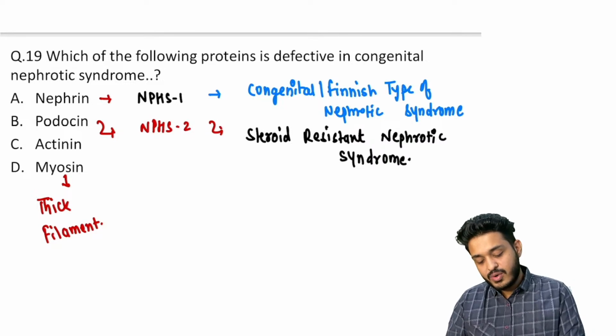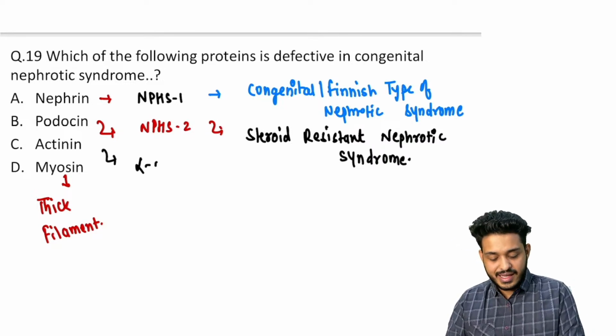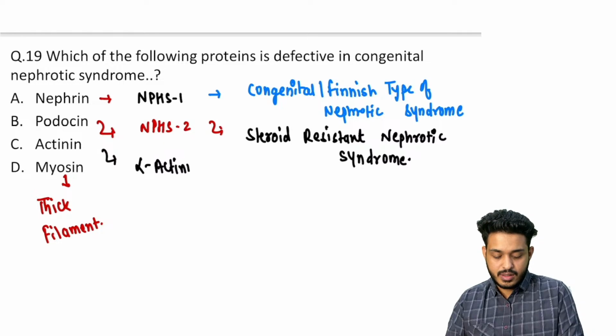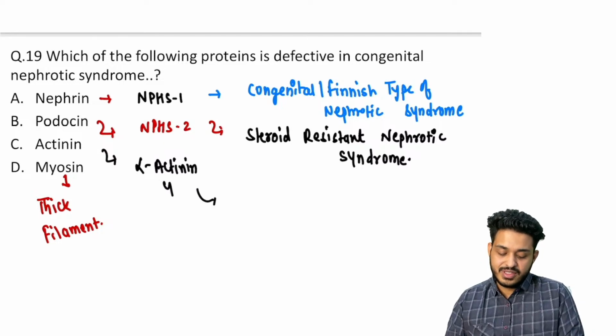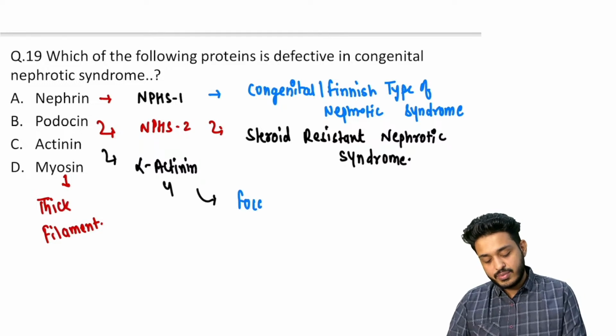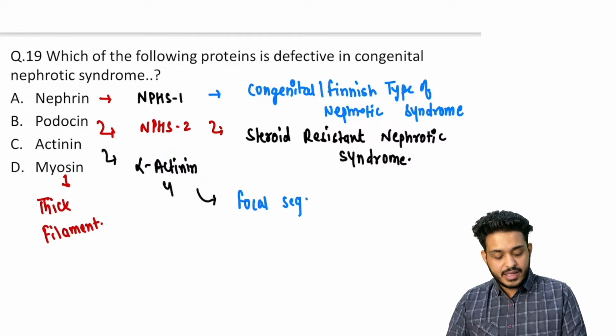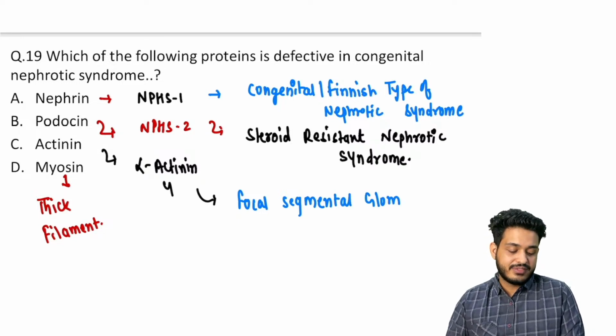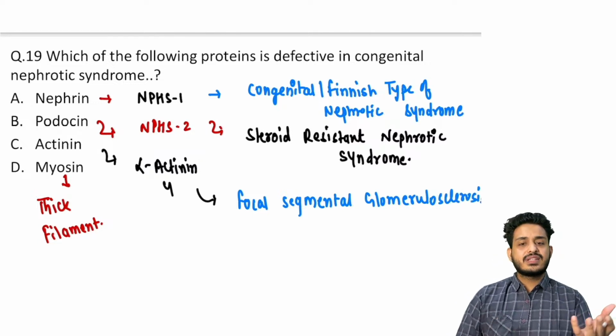And if there is a mutation of alpha actinin 4, the patient will have a specific disease, focal segmental glomerulosclerosis, FSGS.